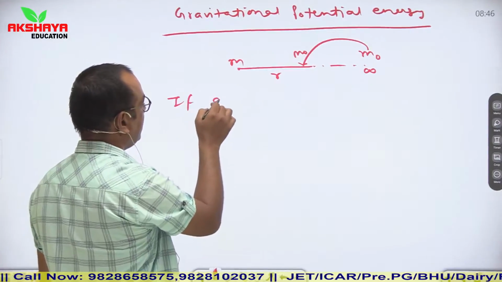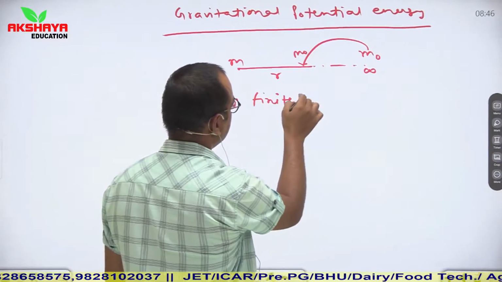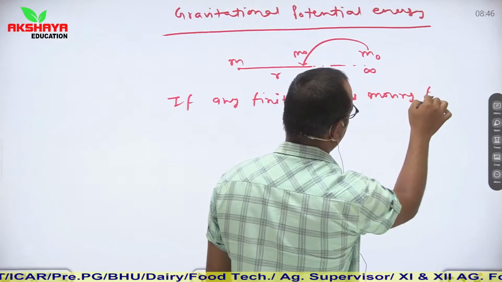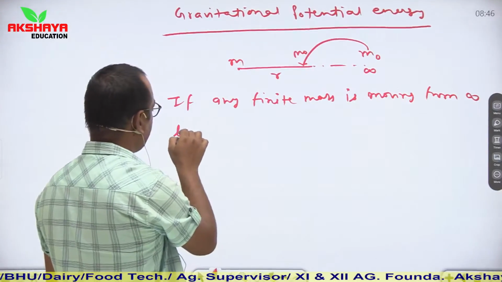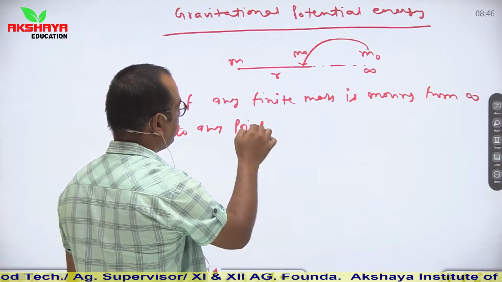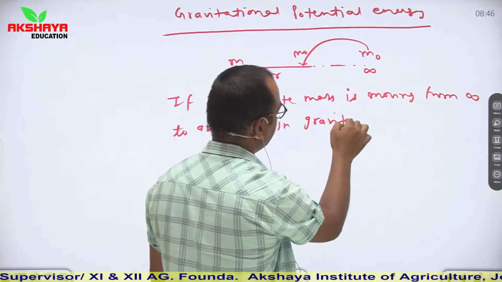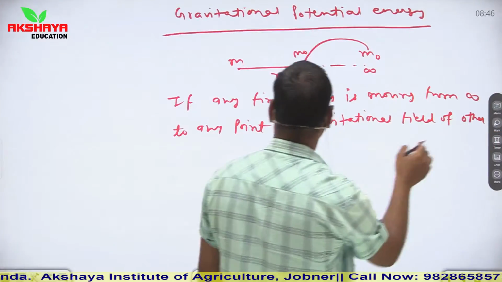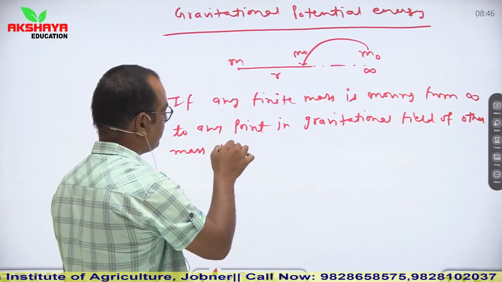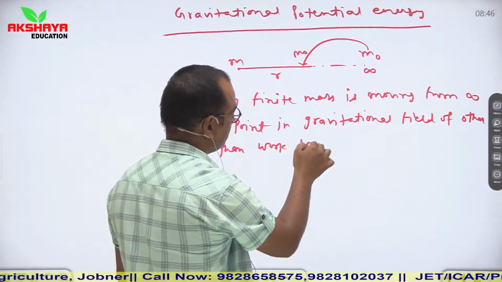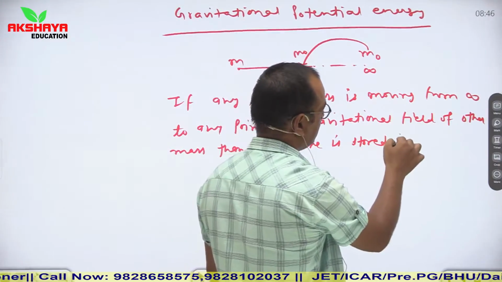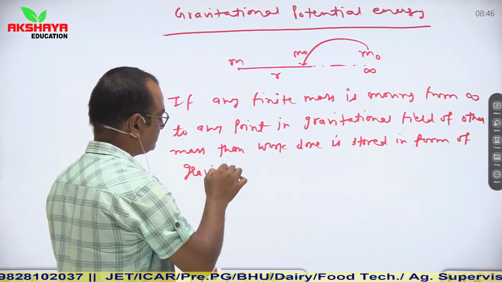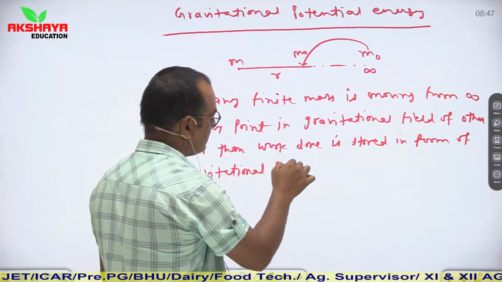So if any finite mass is moving from infinity to any point in the gravitational field of another mass, then work done is stored in the form of gravitational potential energy.